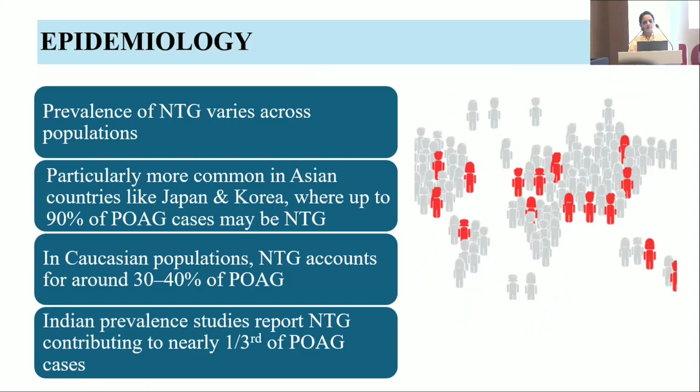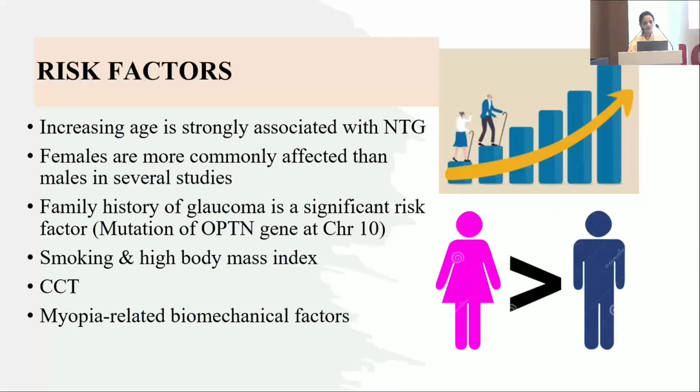So coming to epidemiology, it is more common in Asian populations like Japan and Korea, where 90% of POAG cases may be NTG, and in Caucasian populations 30 to 40%, and in Indian prevalence studies nearly 1/3 of POAG cases.